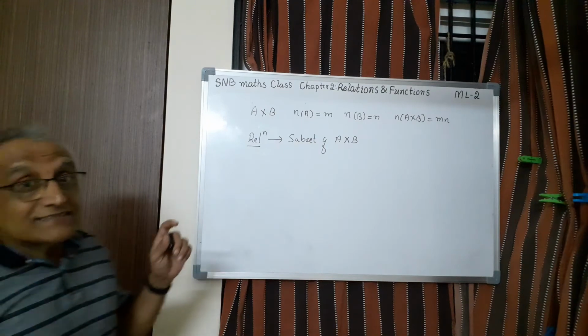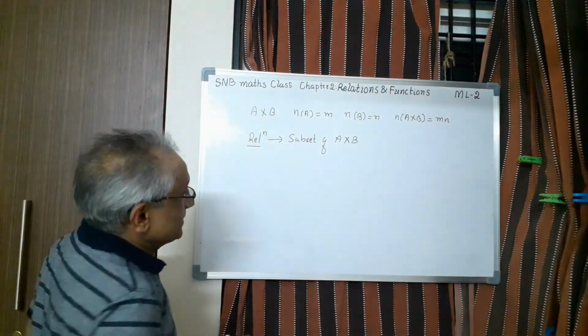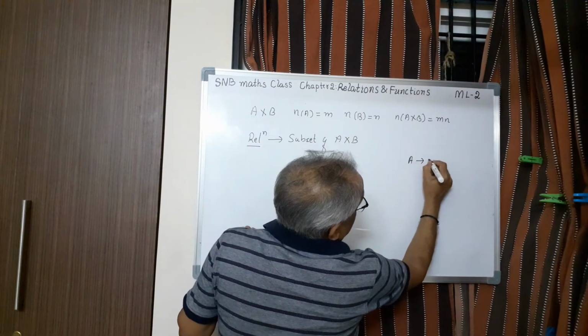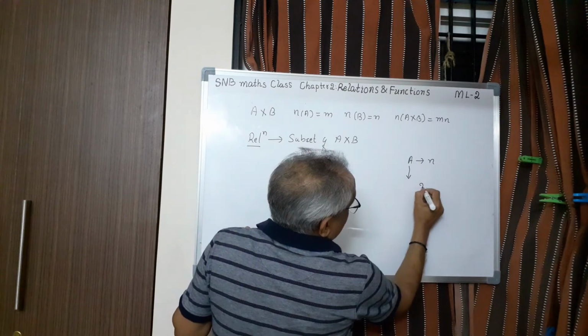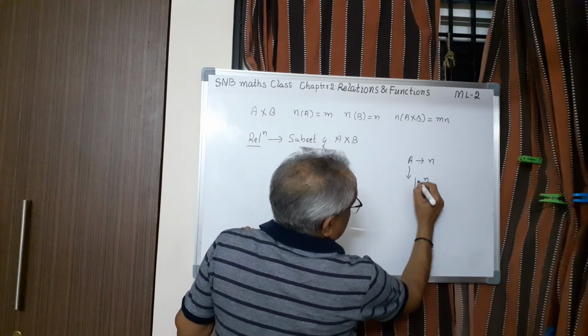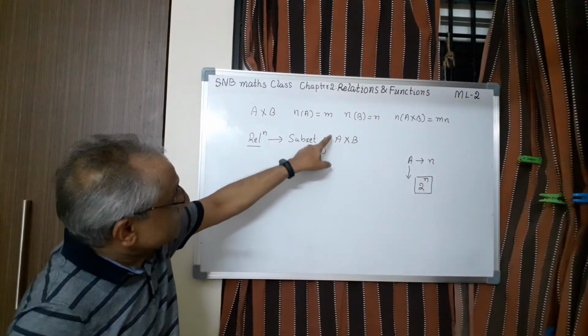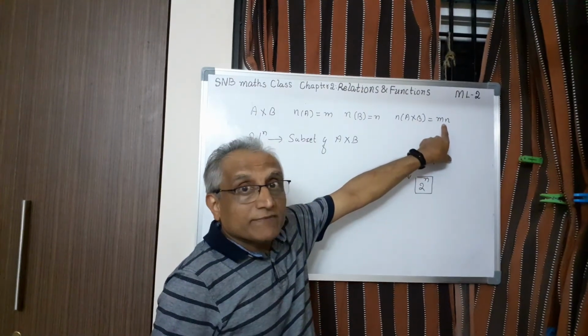Now how many subsets you can form for a given set A cross B? You know that if a set contains n elements, number of subsets of this is 2 power n. This we have studied in sets. Now A cross B itself is a set. So it contains mn elements.